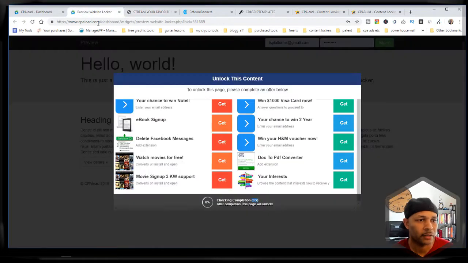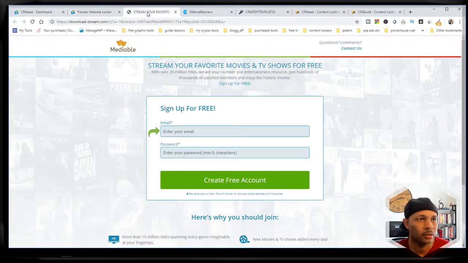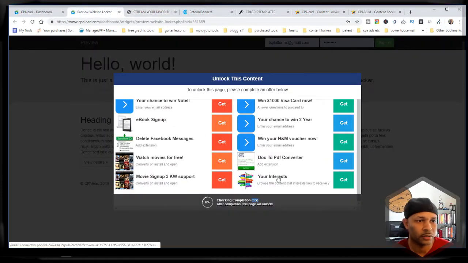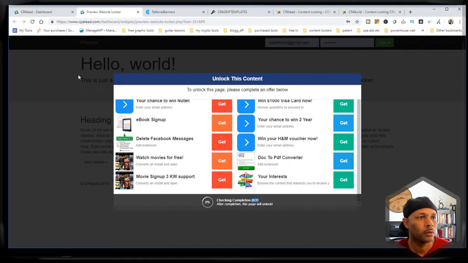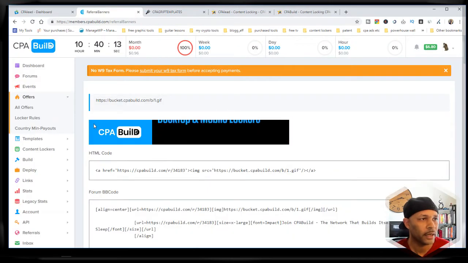I'm gonna go back, so it's still waiting, and it would wait till I finish these offers, and then it would let me go into the next step. As you can see, there's a web page behind that. So this is basically how you're locking a website versus doing a referral or forwarding a person to a website. All right, so that's basically that.